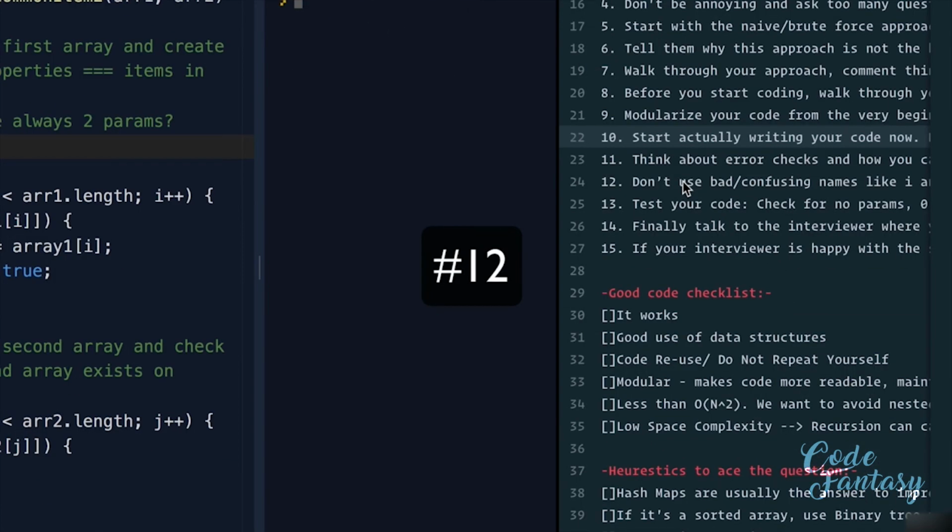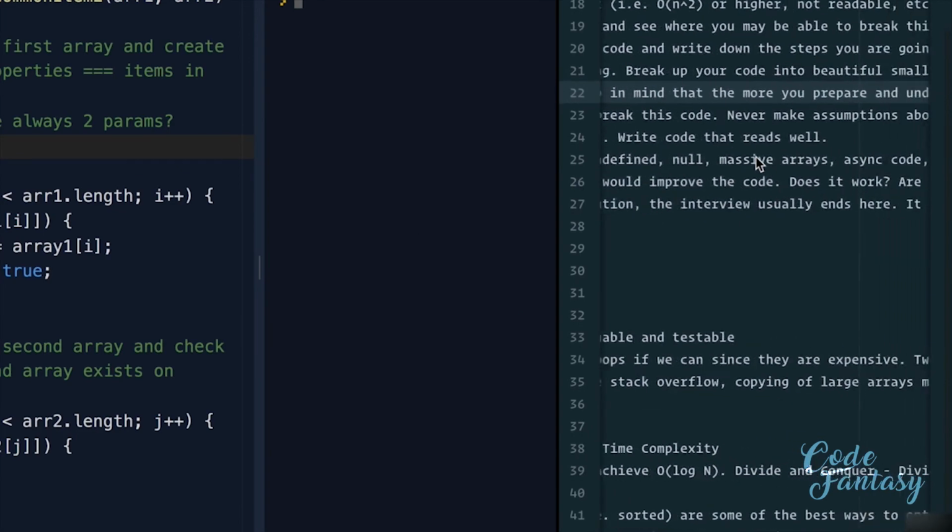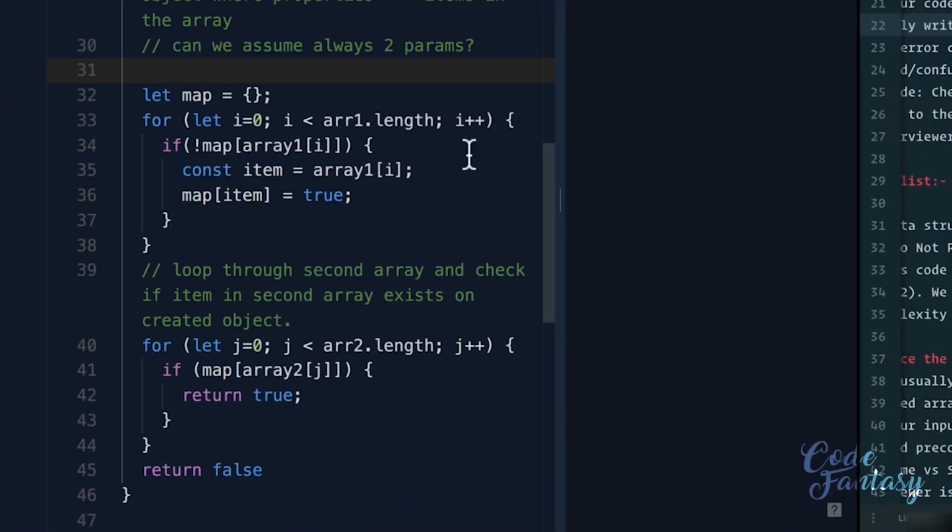Let's look at the next step. Don't use bad, confusing names like I and J. Write code that reads well. Now, when I look at this function, it's okay. Now, I say don't use variables like I and J.